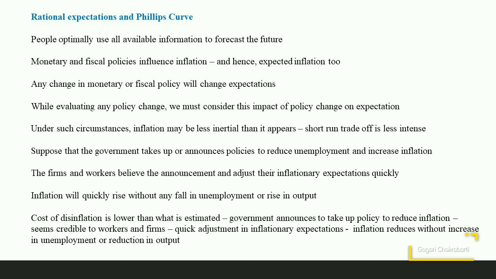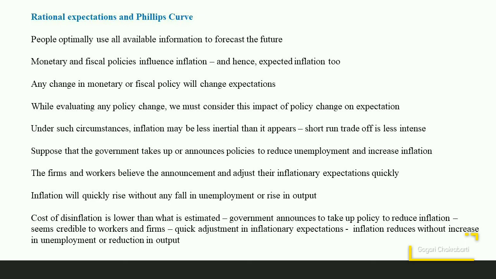Let us now explain how the process goes. Suppose that the government announces to take up a policy to reduce inflation, and this commitment seems credible to workers and firms. This credibility of government policy is of prime importance in the rational expectations model. Since individuals believe in the commitment of the government, they will quickly adjust their inflationary expectations downward.